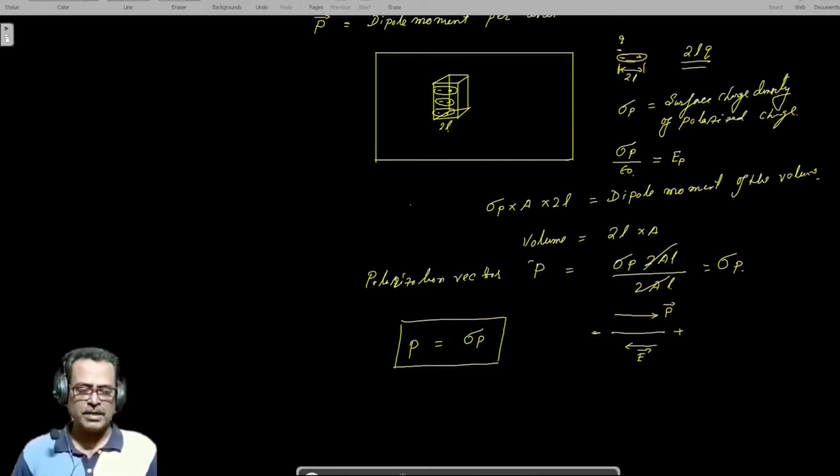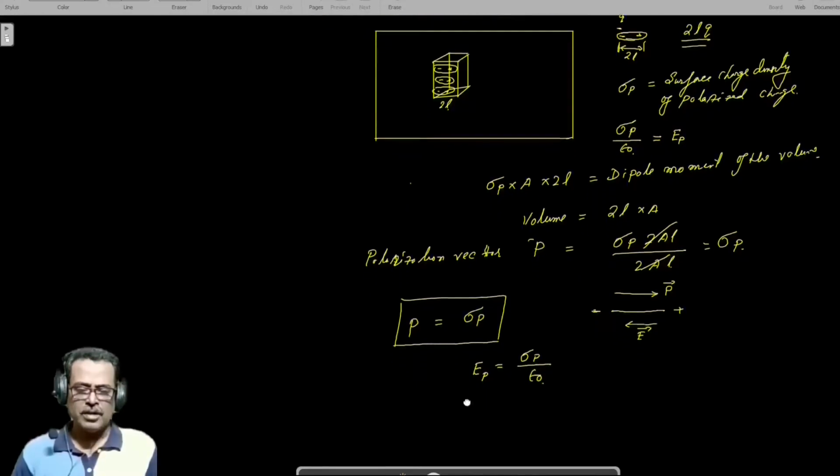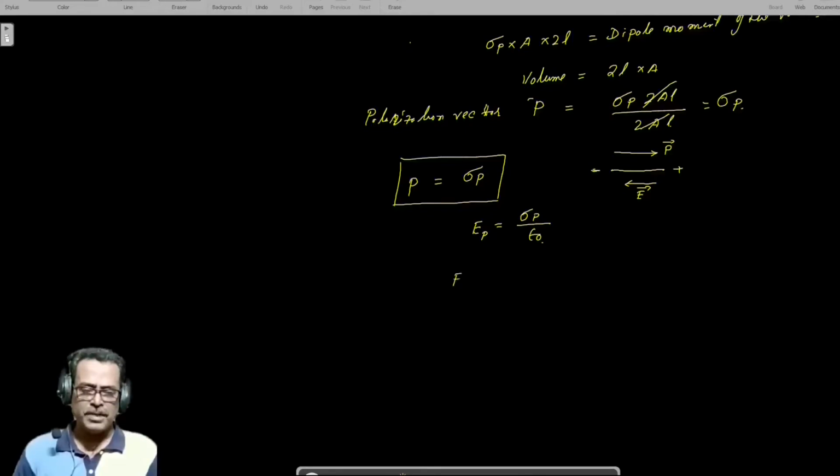So we can say that the direction of P is opposite to the direction of E, because the electric field starts from positive and goes up to negative. And E polarized is equal to sigma P divided by epsilon 0. Therefore, we can say that E P is equal to minus P by epsilon 0.